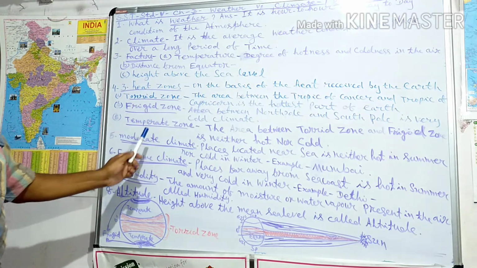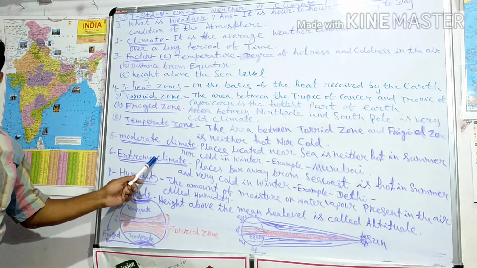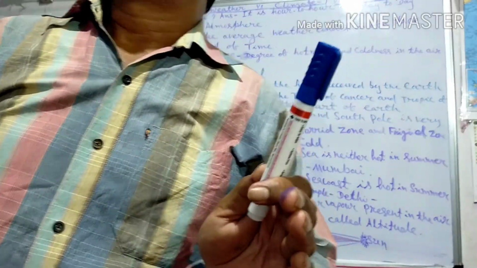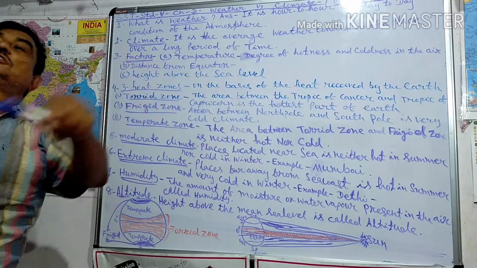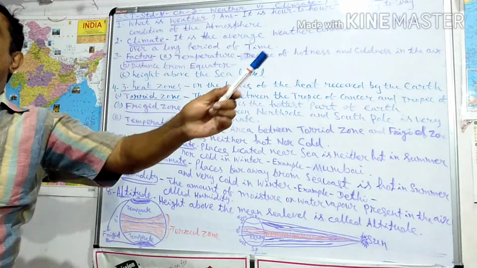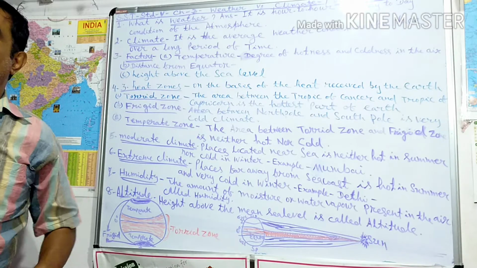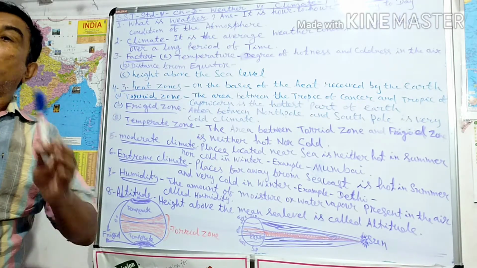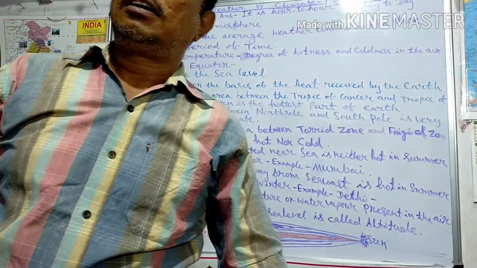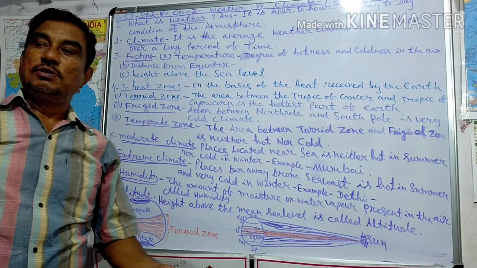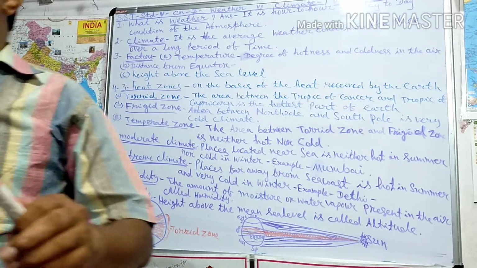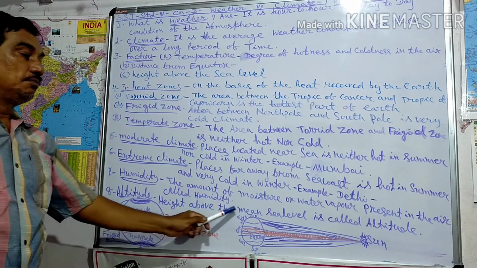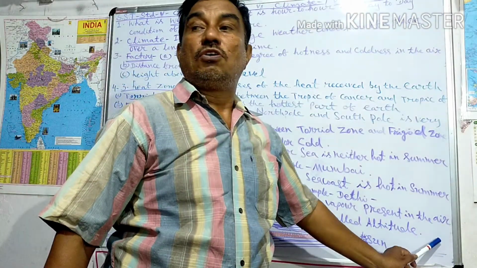Moderate climate is not too hot, not too cold, because it is close to the sea. Mumbai. Then extreme climate is the opposite: too hot in summer, too cold in winter. That is Delhi. Then humidity is the moisture and water vapor present in the air. Then altitude is the height above the mean sea level.